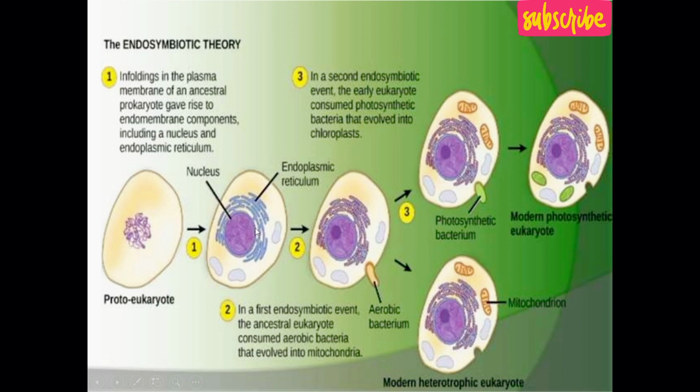In this diagram, you can clearly see the proto-eukaryotic cell, and the aerobic bacteria become part of this large proto-eukaryotic cell. With the passage of time, this aerobic bacteria converted and performed the function of mitochondria. And this theory is known as the endosymbiotic theory.